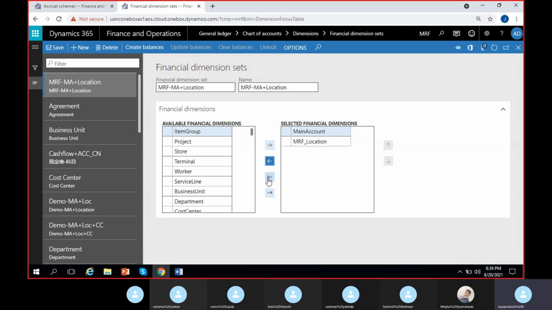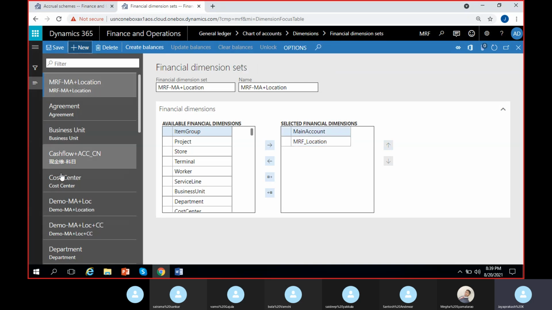These two arrow marks actually move the whole grid. It will move everything here to this side. And if I select this, it will move everything here to that side. It will completely empty this particular page by moving everything. So we are not going to do that. So I've selected main account plus MRF location. Cool. So I just save this.